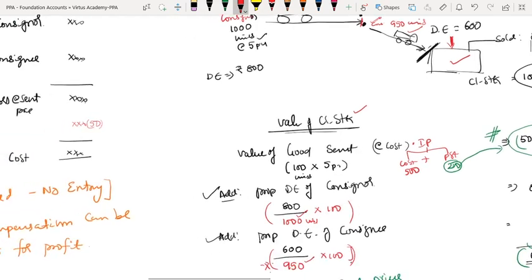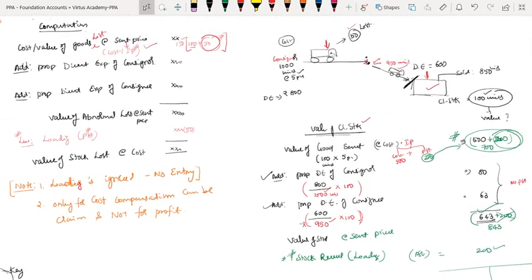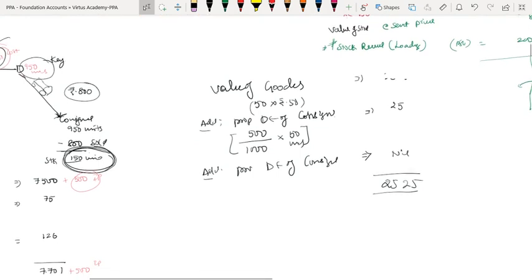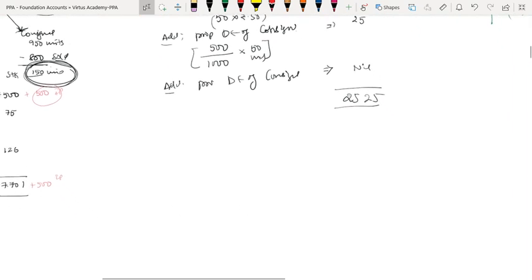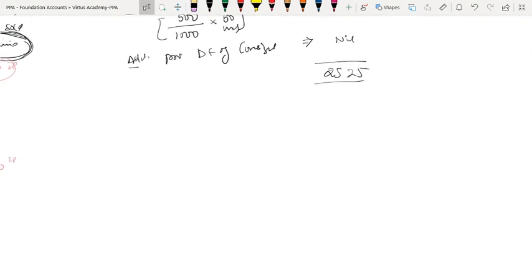So now, sir, why do we have to include this calculation of closing stock, etc.? Have you come across the periodicity concept and the matching concept? What is the periodicity concept? The entire lifetime of the business is divided into equal intervals for the purpose of evaluation and convenience. Each period is known as an accounting period.